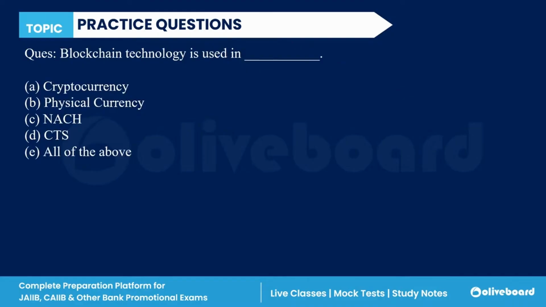Next question. Blockchain technology is used in what? Cryptocurrency, physical currency, NACH, cheque truncation system, or all of the above. Blockchain technology is used in cryptocurrency. So the correct answer is cryptocurrency.